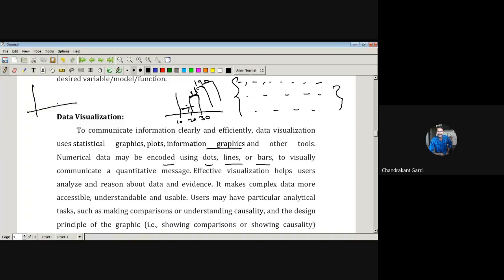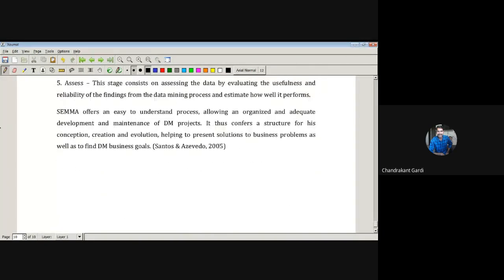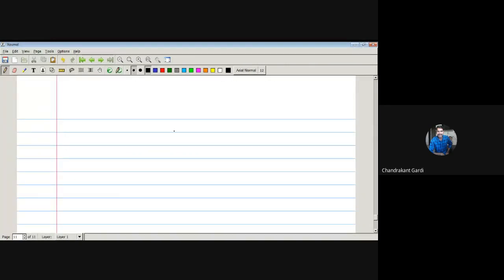Suppose there is data on, say, number of testings. Suppose a particular disease is there, and we are performing testings in order to identify patients of that disease, and y are the number of positive cases.